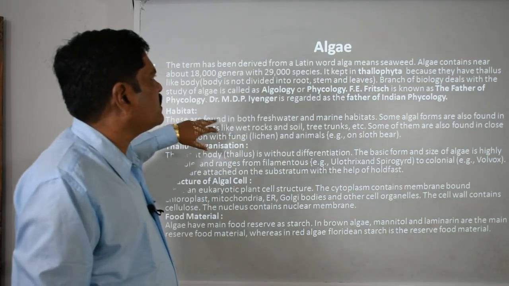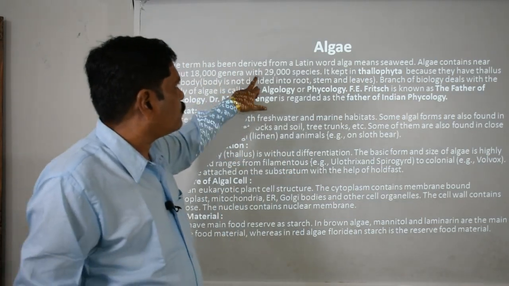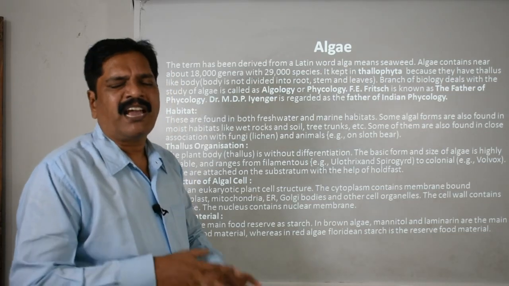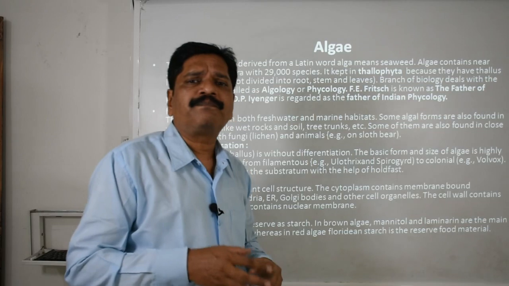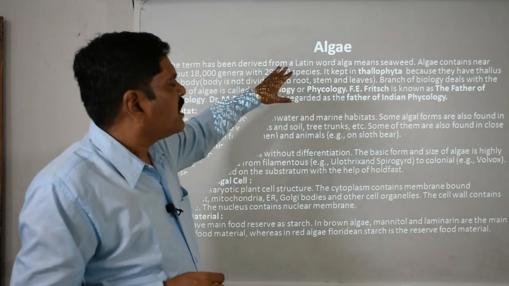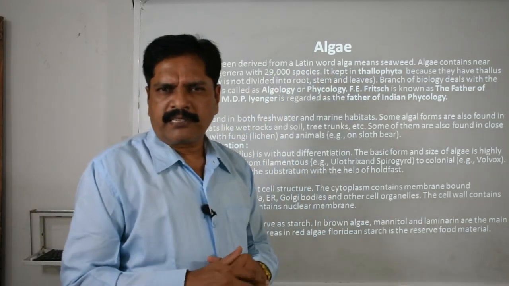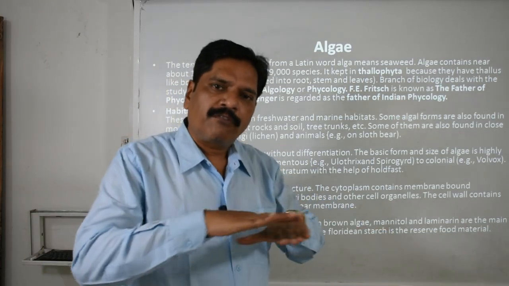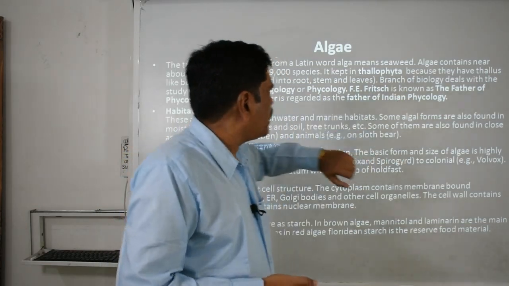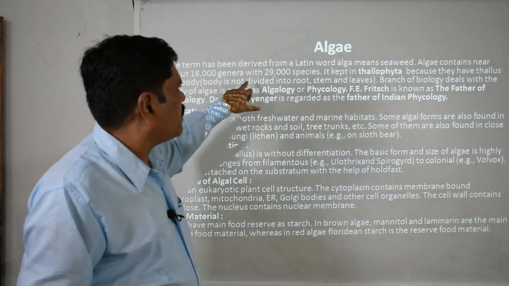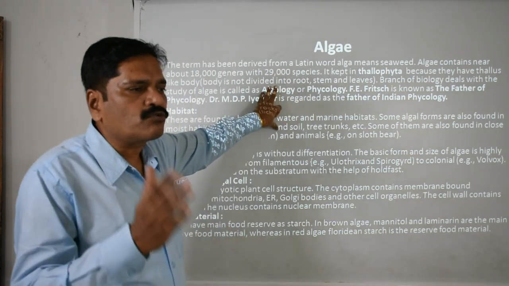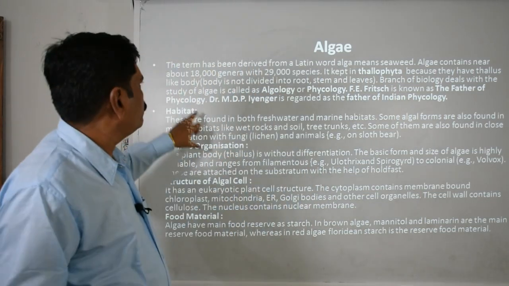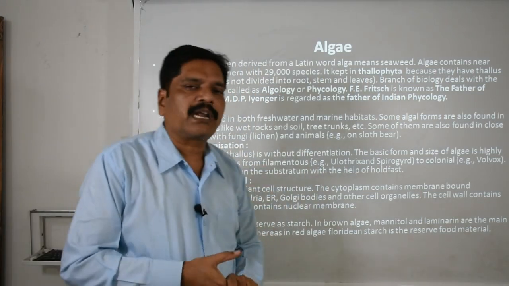And algae contain near about 18,000 genera, remember, and nearly 29,000 species. Basically these algae are aquatic in nature, and we kept them in the first category, that is the thallophytes. You know what thallus means: broad flattened structure. Because they have a thallus-like body, not divided into root, stem and leaf. Clear?